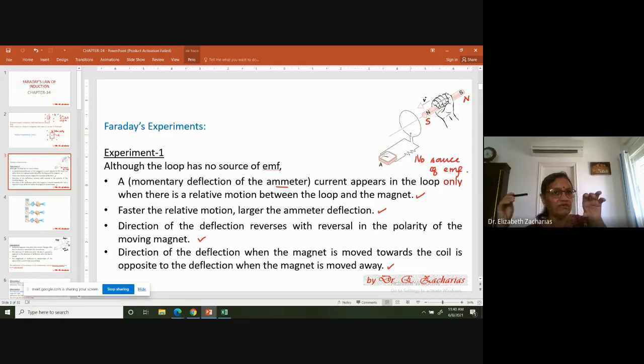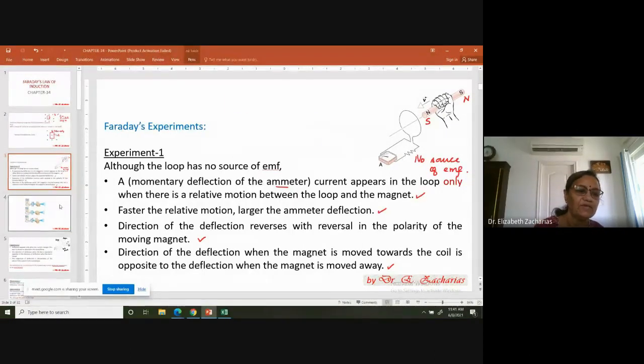And then he finds that if he moves it faster, the current is larger. Then he finds that if he keeps it at rest, there is no current. Then he reverses the polarity and again does it. He finds that when he reverses the polarity, the direction of the deflection gets reversed. So these are all observations of the first experiment, but remember, no source of EMF in the loop.